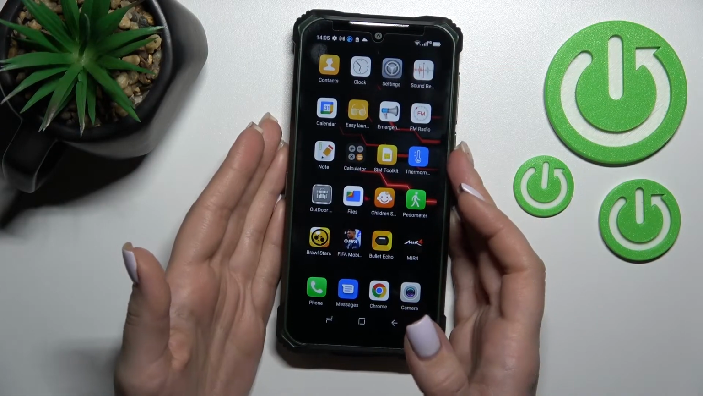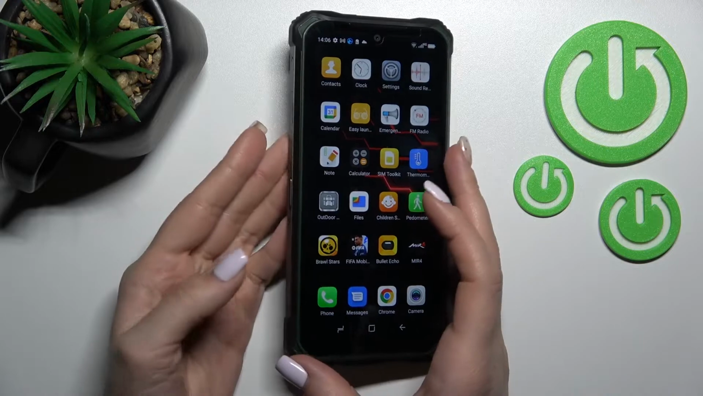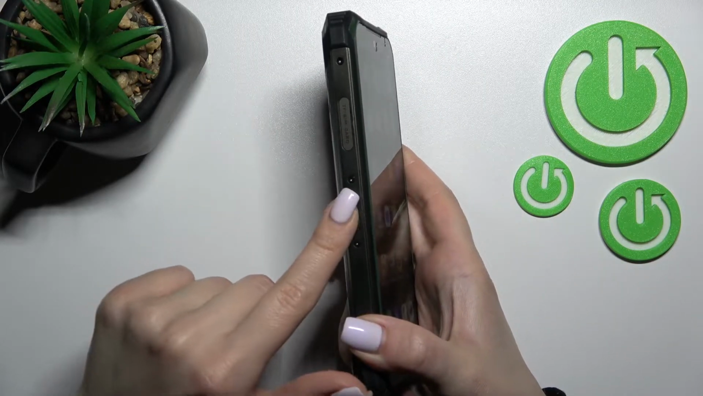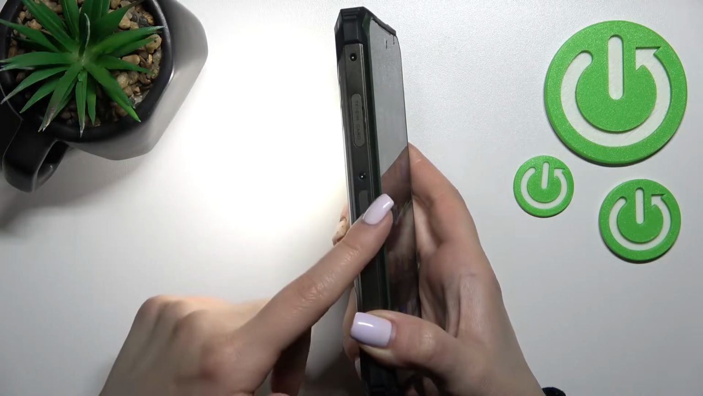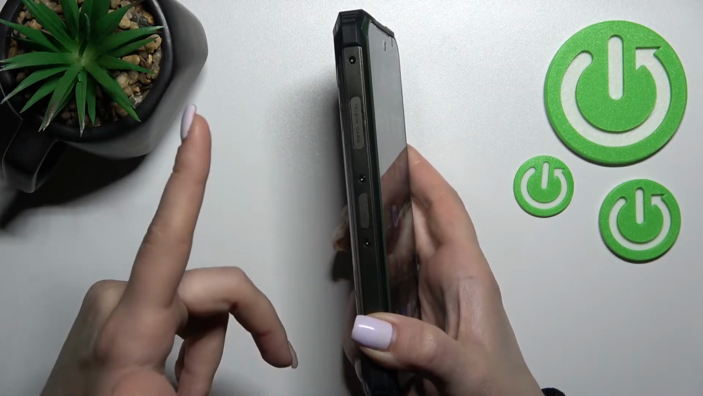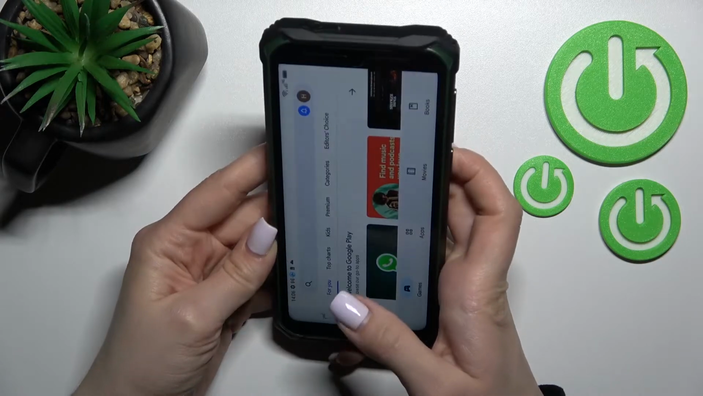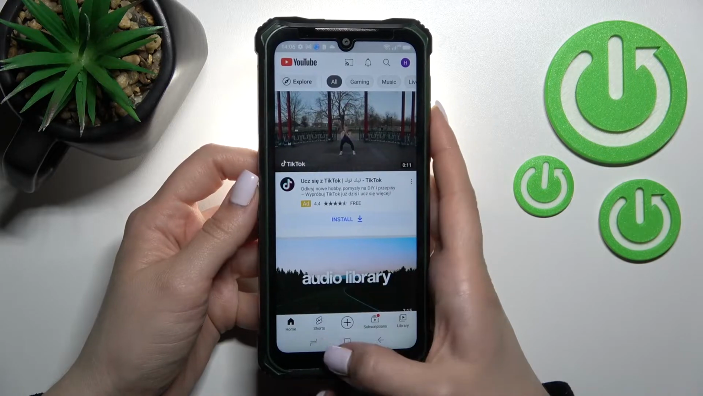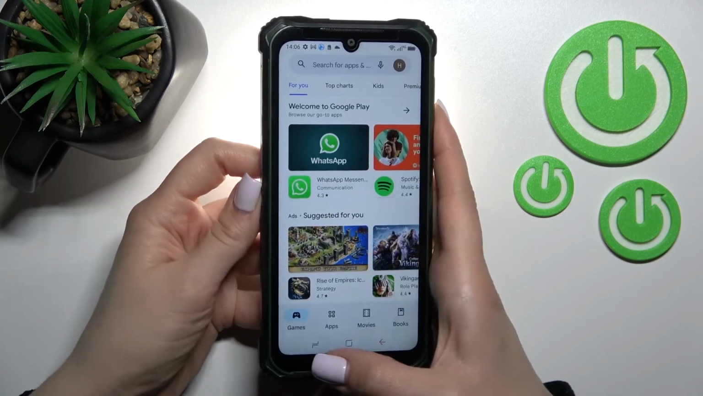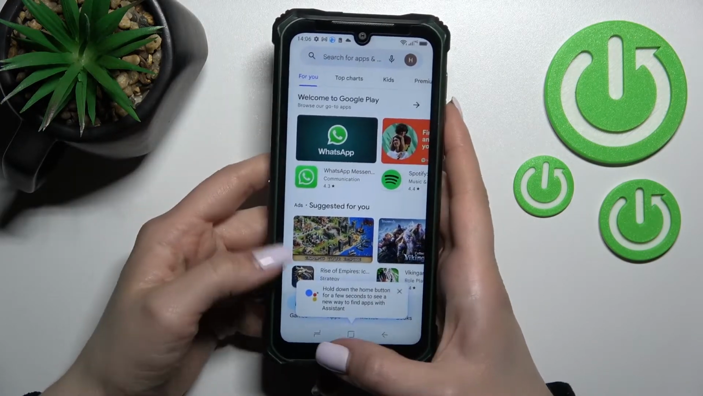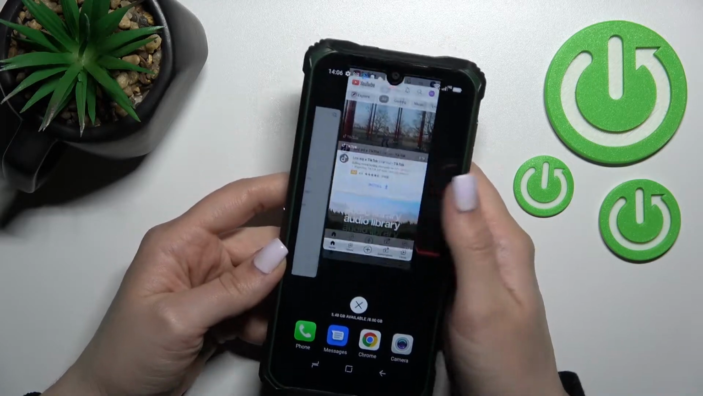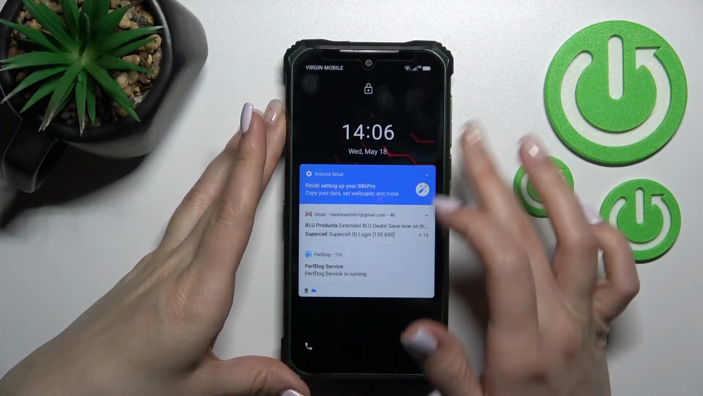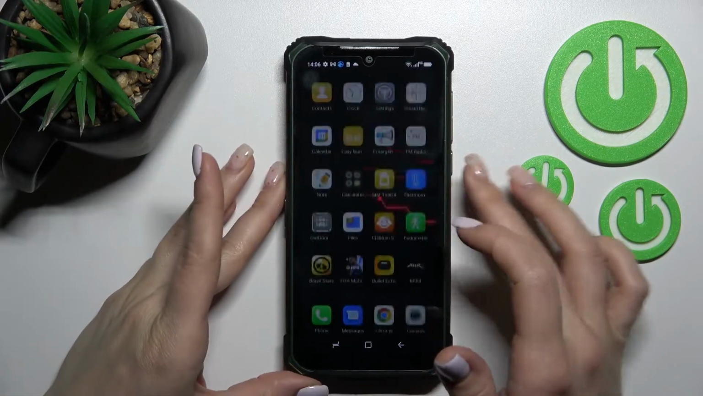Welcome to the in front of me DOOGEE S86 Pro, and I'll show you how to disable quick launch on this device. So now by single click on the side key I can use the flashlight. By double click we can launch the Play Store application, and by long press we can use the YouTube application.